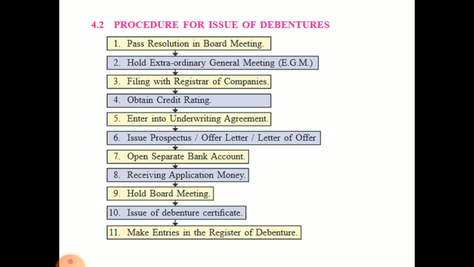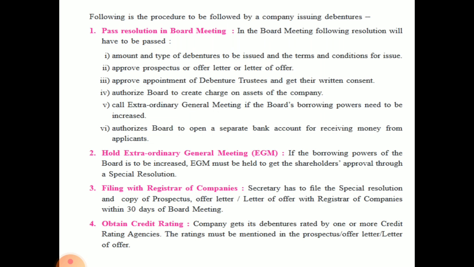Then receive application money, they have to receive application money. Hold board meeting, issue debenture certificate, make entries in the register of debentures. We'll discuss this in detail. First is pass resolution in the board meeting.